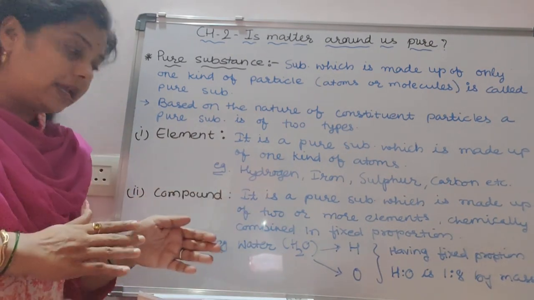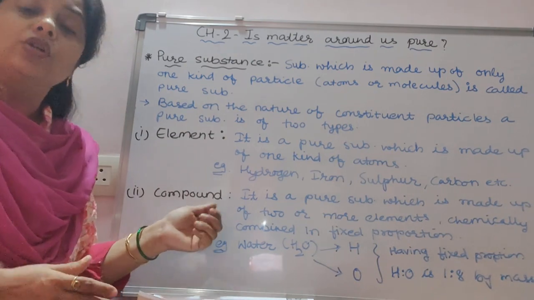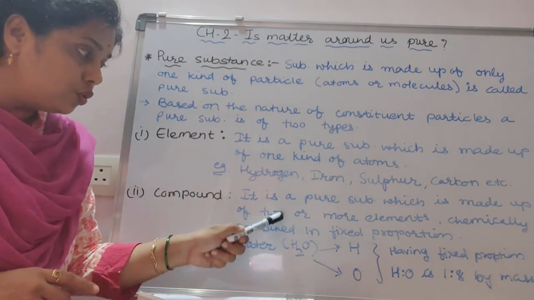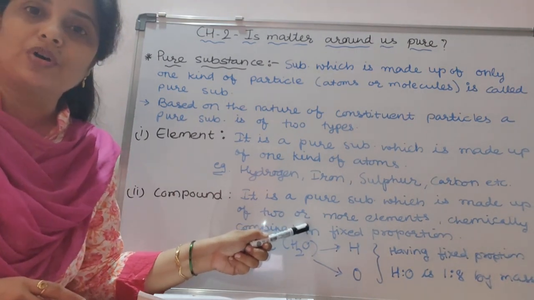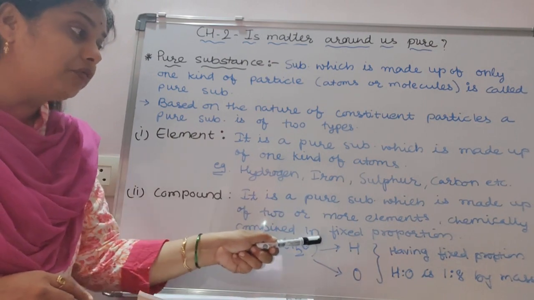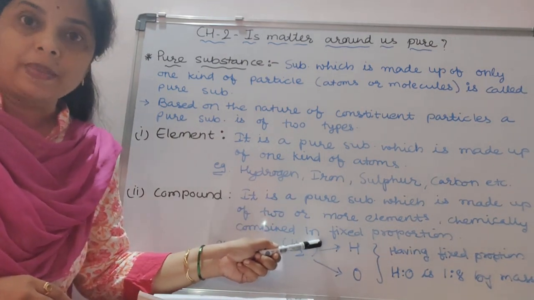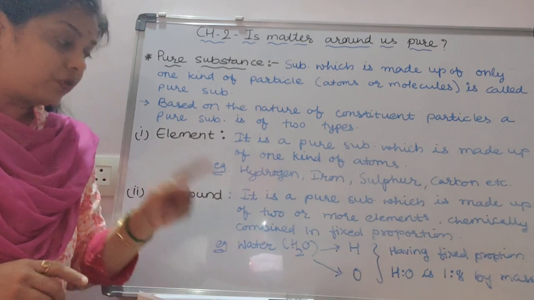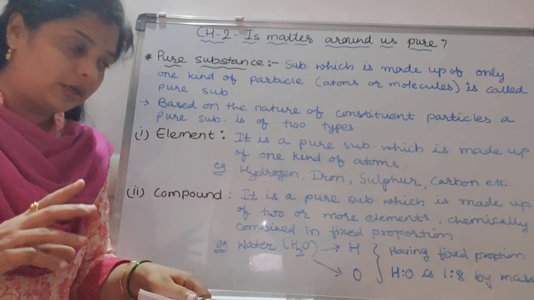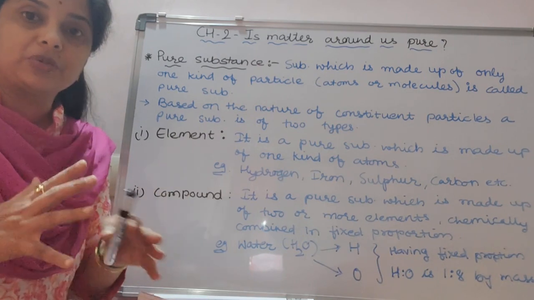And on the other hand, a compound is also a pure substance, but it is made up of two or more types of element, and they are chemically fixed in proportion. What do you mean by that? I have taken one example so it is easy for you to understand what a fixed proportion is.